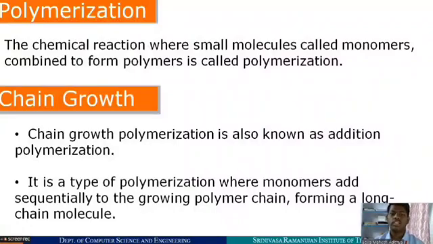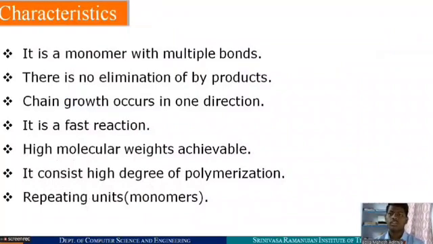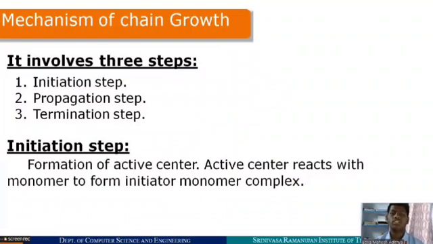Next, chain growth. Chain growth is also known as addition polymerization, and it is a type of polymerization where monomers add sequentially to the growing polymer chain to form a long chain molecule. Its characteristics: it involves a monomer with multiple bonds and there is no elimination of byproducts. Chain growth occurs only in one direction. It is a fast reaction, high molecular weights are achievable, and it has a high degree of polymerization. Repeating units are called monomers. Its mechanism involves three steps. First is the initiation step, second the propagation step, and third the termination step.